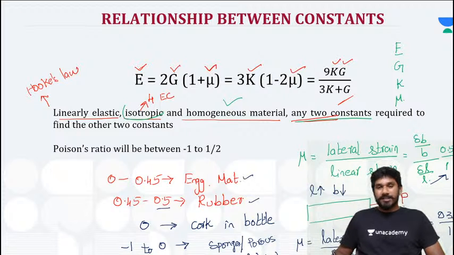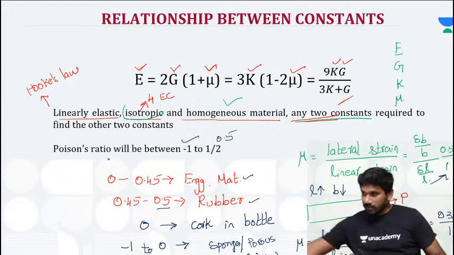So the sponge is the greatest example for Poisson's ratio from -1 to 0. So these are our basic engineering materials, rubber, cork and sponges, where the Poisson's ratio ranges from -1 to 0.5. Got it? Done?